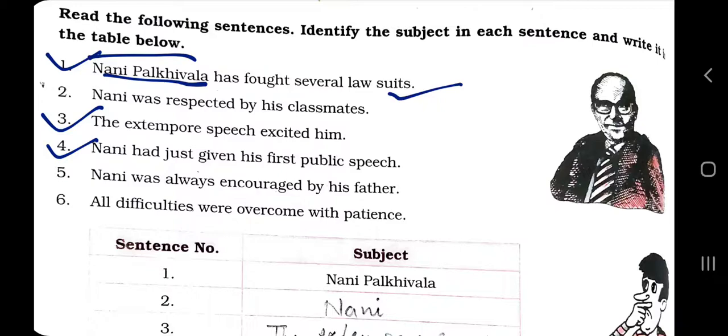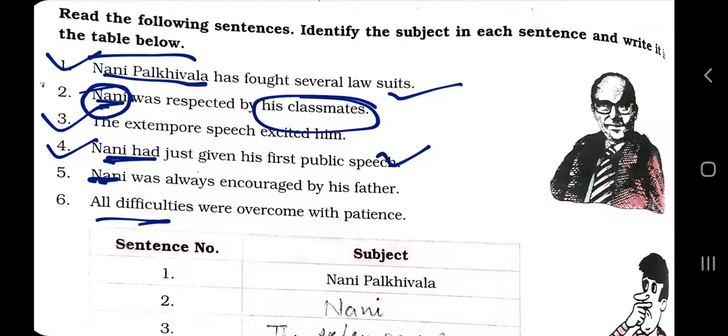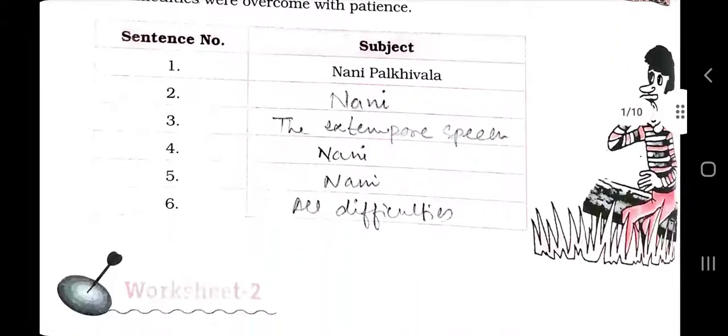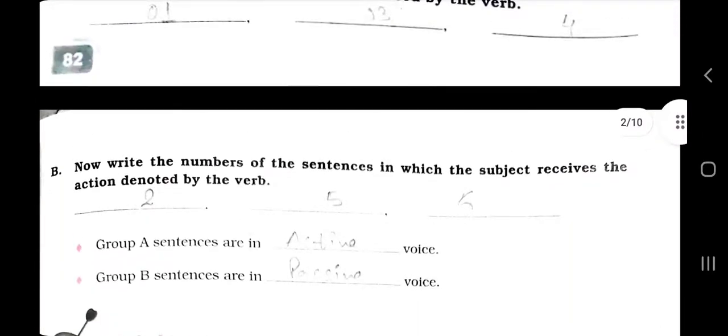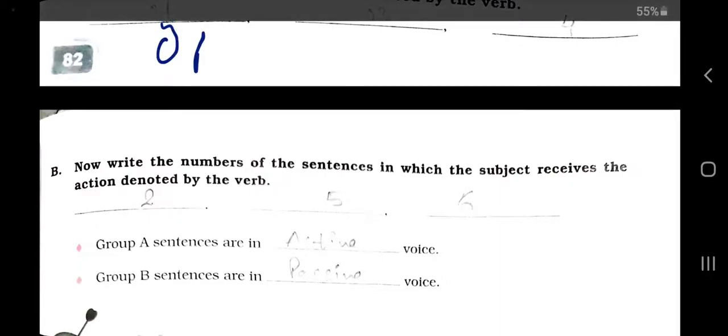The extempore speech excited him. Nani had just given the speech. The subject itself is performing the action, right? Nani was always encouraged, but here it's different. Nani is not performing the action. Just see how the sentence is different. So this is 1, this is 3 and next is 4.